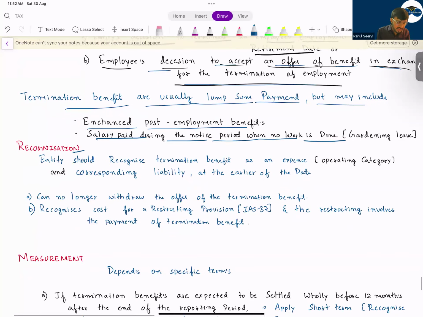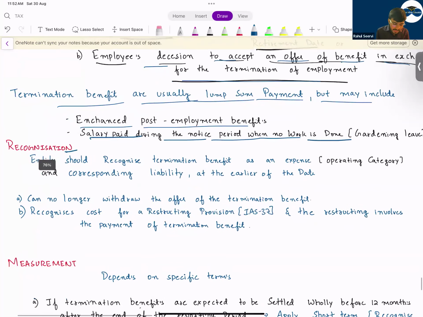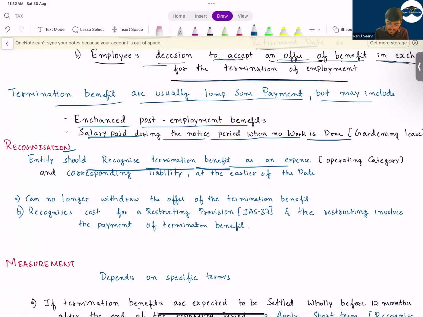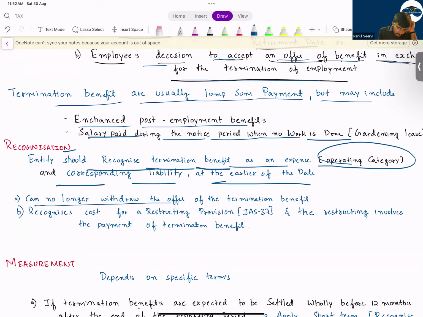So when will you recognize this termination benefit as an expense? The entity should recognize termination benefit as an expense, in which category? Operating category, and the corresponding liability at the end. So they should record it as an expense. If the amount is paid, very good. If the amount is not paid, then liability should be recorded. When the entity can no longer withdraw the offer of the termination benefit. That means the company has given the offer and the employee has taken it. So we can't change this. Or when the entity recognizes cost for a restructuring provision, and the restructuring involves the payment of termination benefit.